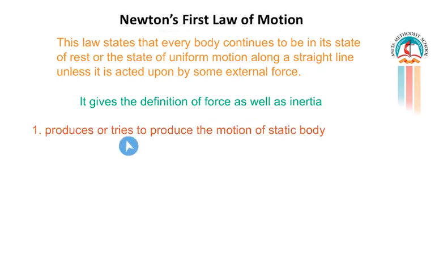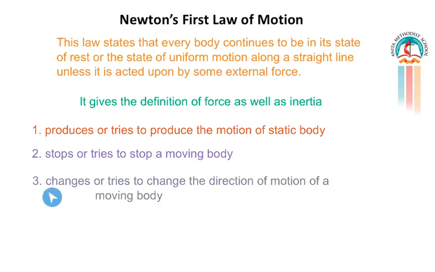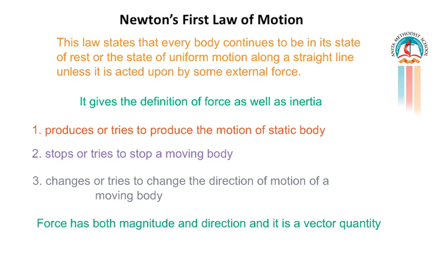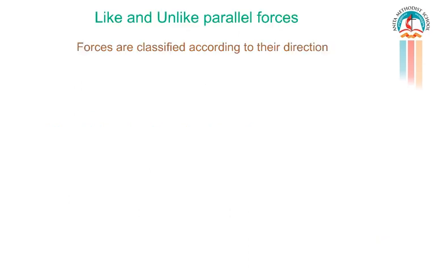Now let us see the definition of force. It produces or tries to produce the motion of a static body. It stops or tries to stop a moving body. Or it changes or tries to change the direction of motion of a moving body. So force has both magnitude and direction, and so it is a vector quantity. Next, let us learn about like and unlike parallel forces. Forces are classified according to the direction.